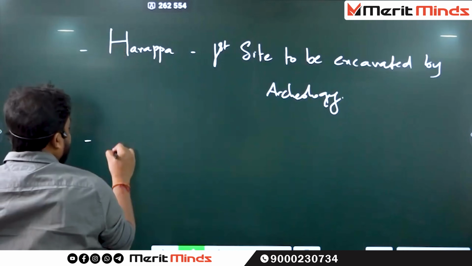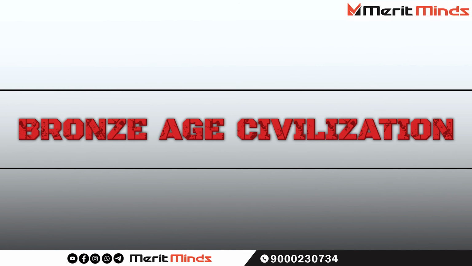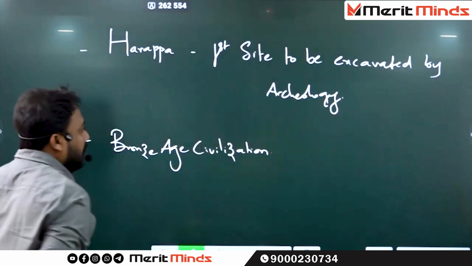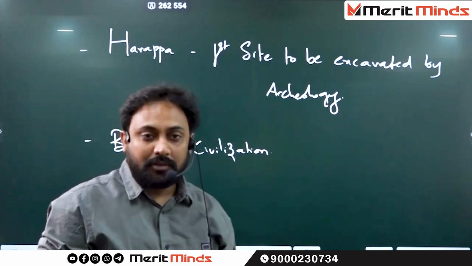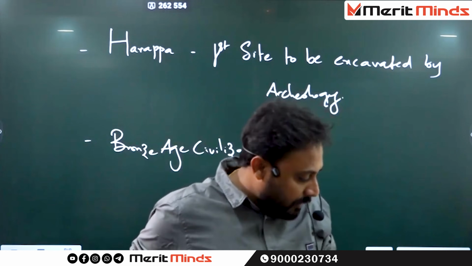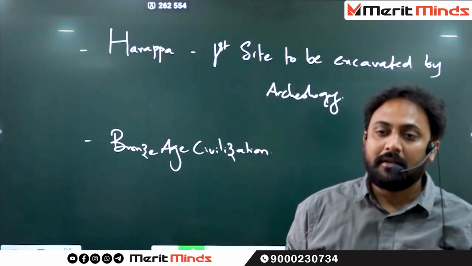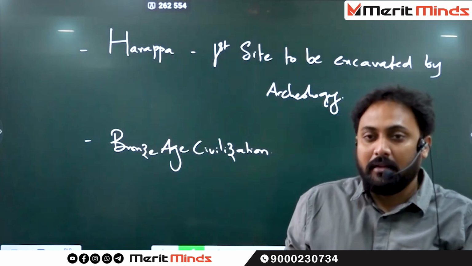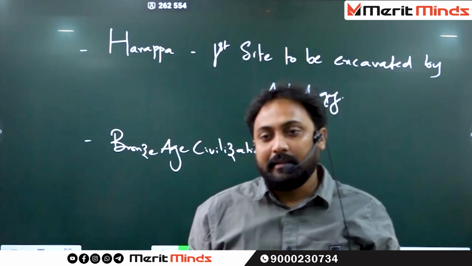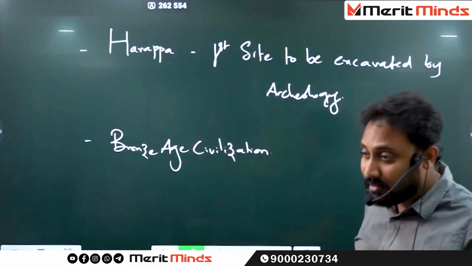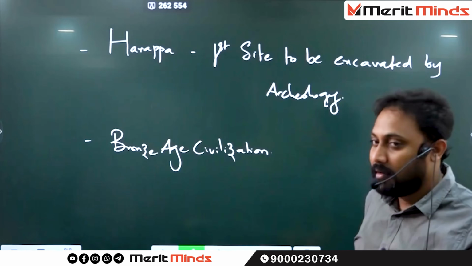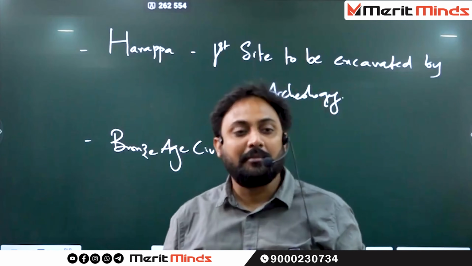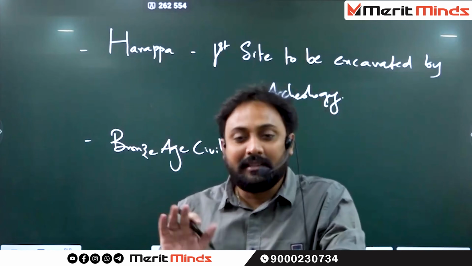Next, another name for IVC is Bronze Age Civilization, because this civilization has a lot of importance associated with the metal bronze. Bronze is an alloy of copper and tin, two metals. Actually, which is the first metal to be discovered? Copper. Now tin is the second one. It is not that tin is the second one. Even before tin there are some metals, but those metals do not have any significance.